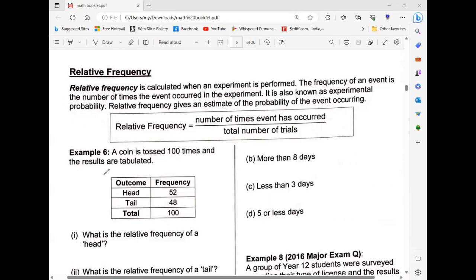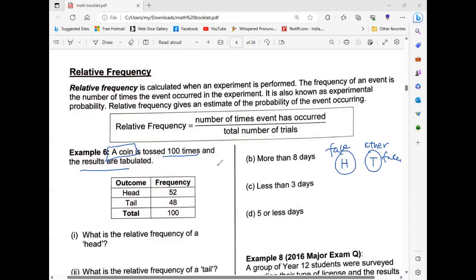So let us consider this example. 100 times it was tossed. Look at the coin. A coin, you know, has two faces. One face shows head. The other, opposite face shows tail.